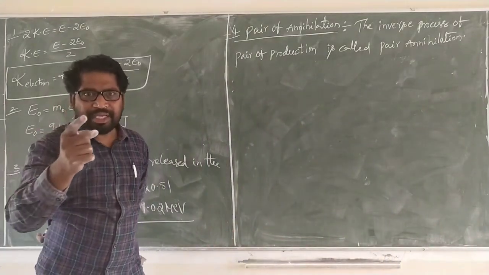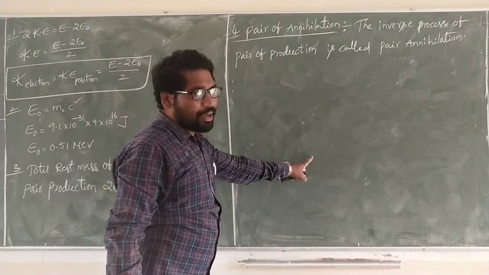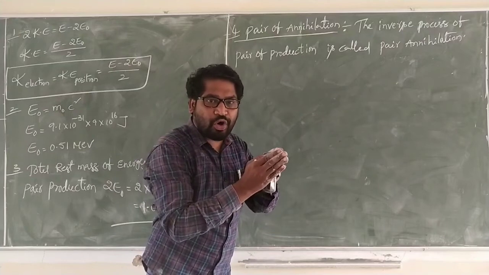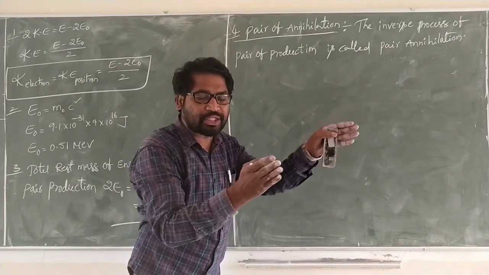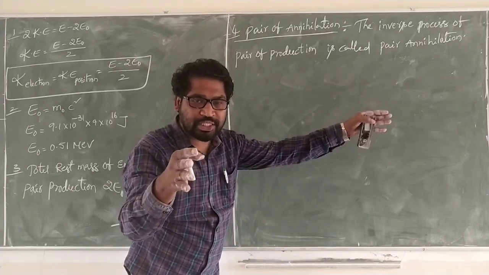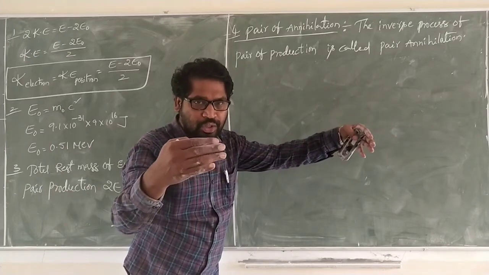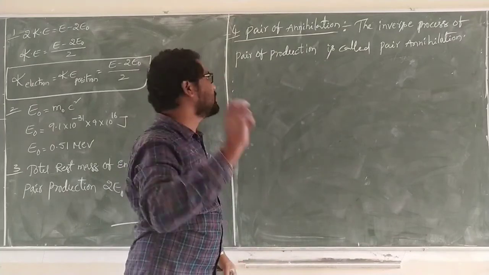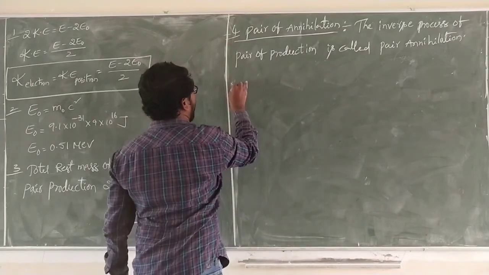Imagine the diagram I drew for pair production, when a gamma photon is split into a pair, that is an electron and a positron. In the inverse process, the collision and fusing of the particle and antiparticle, we get gamma photons.